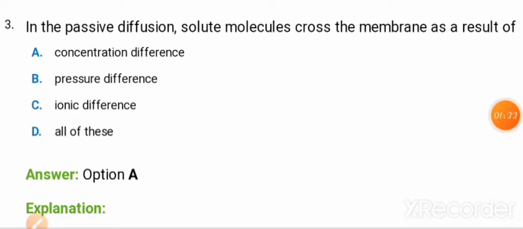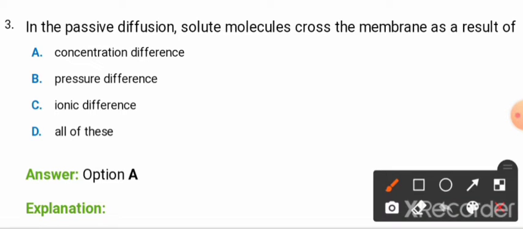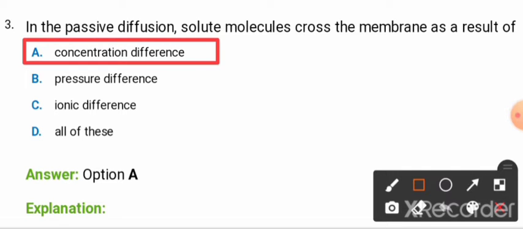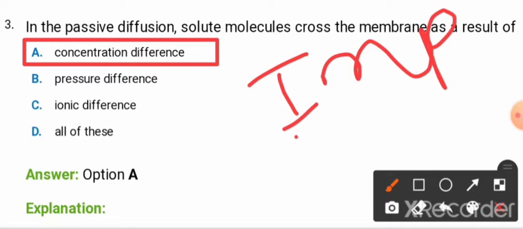Now next question, friends: in passive diffusion, solute molecules cross the membrane as a result of, option A, option B, option C and option D. So friends, option A, that is concentration difference, is the correct answer, okay. Concentration difference is the correct answer, and it is an important question, okay.